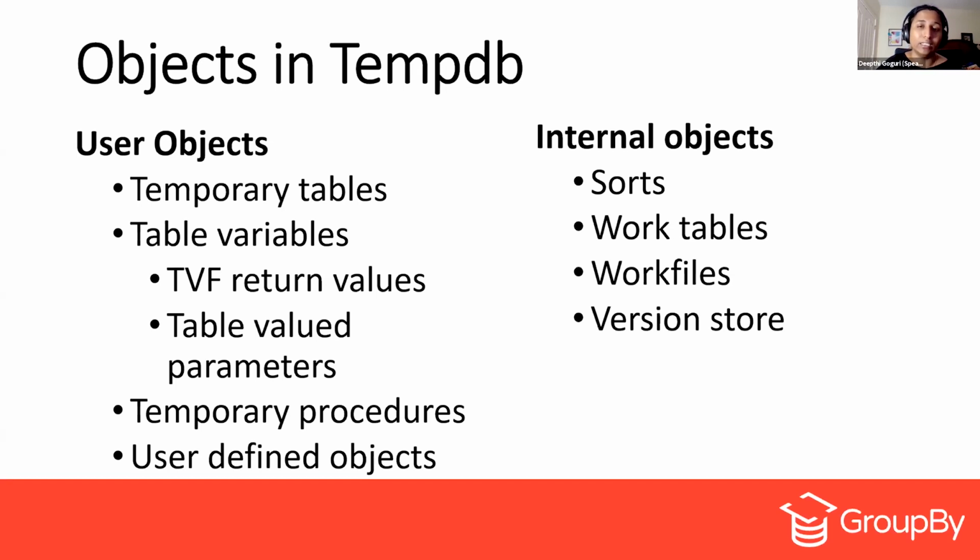And when you come to the internal objects, we cannot explicitly create them, like create sort, create work table. We cannot do that. Behind the scenes, there are processes that happen when you run your queries, right? For example, sorts. You do not have a query for creating a sort, but when you run your queries, those sorts happen behind the scenes.